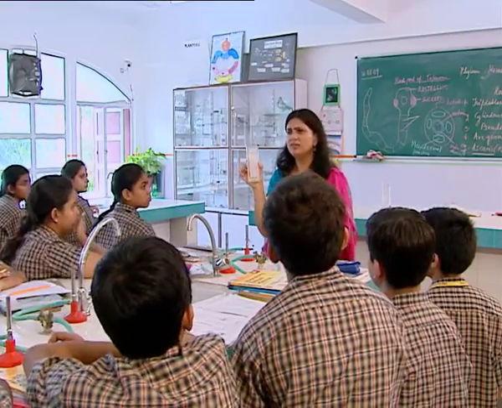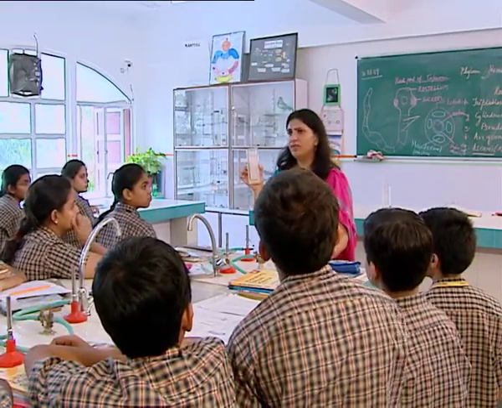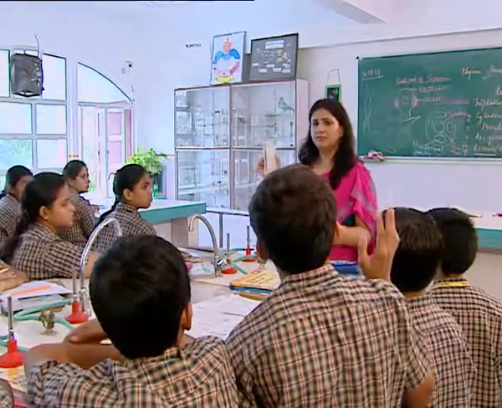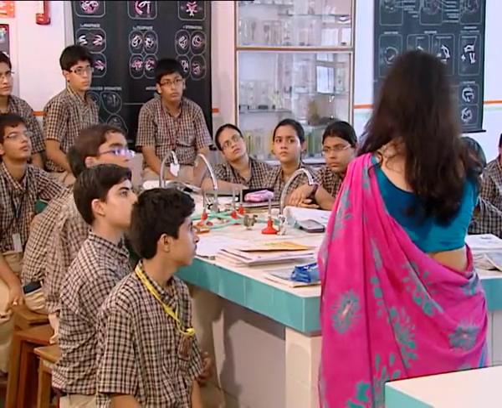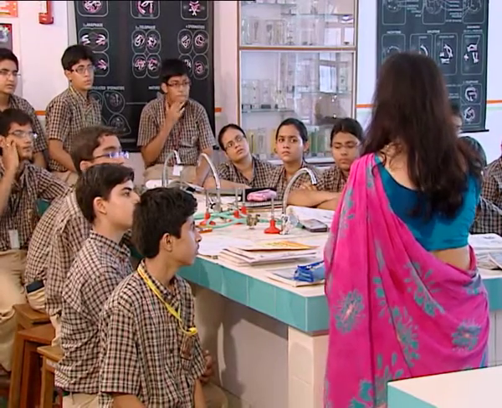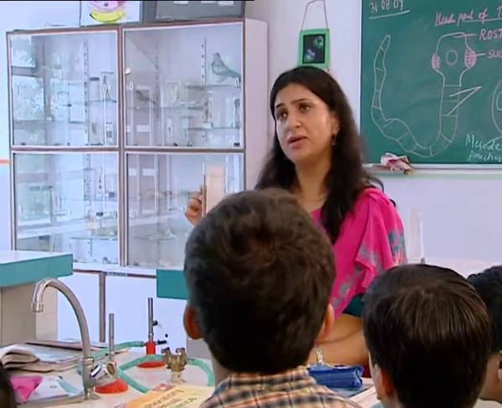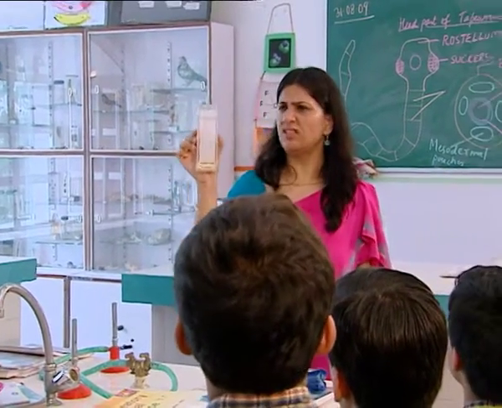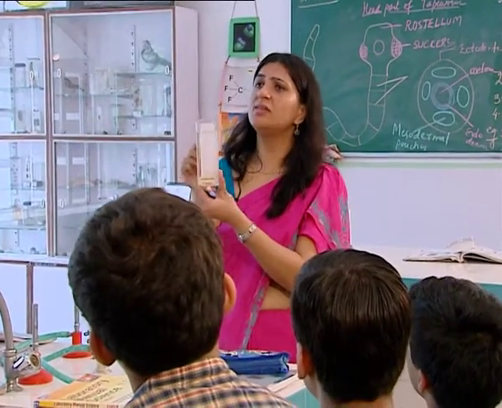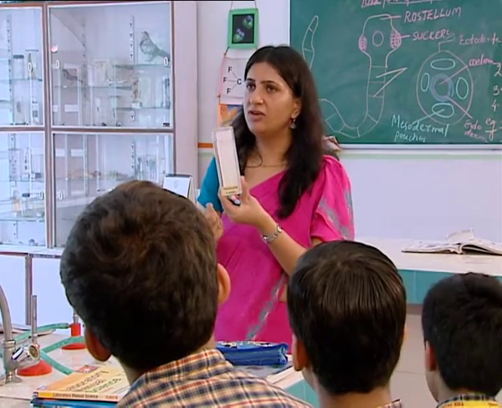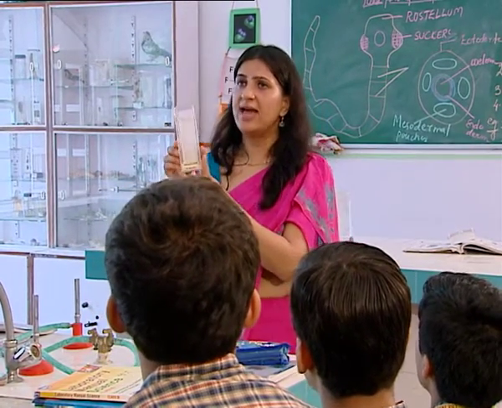Alright, how do we get this Ascariasis? How do we get this? Anybody? From contaminated food and water. Of course, we do get these kinds of infection through contaminated food and water. Alright, now when we take this contaminated food and water which is filled with larvae, then we get this kind of an infection which is called Ascariasis.